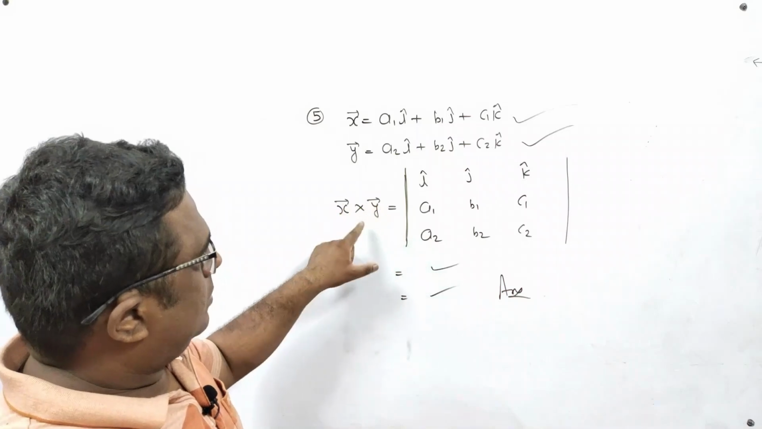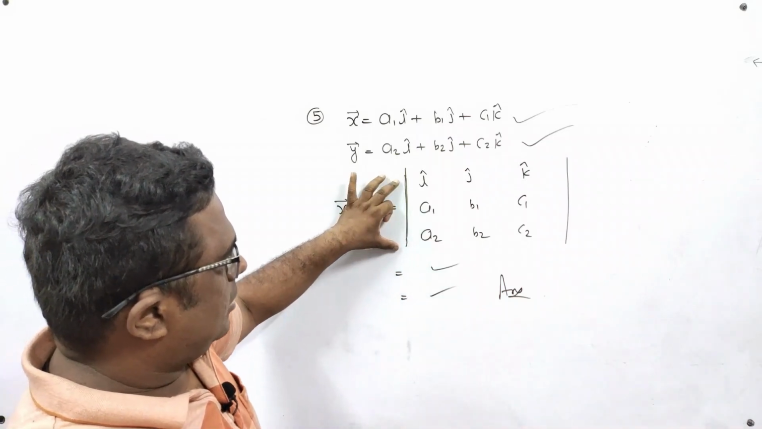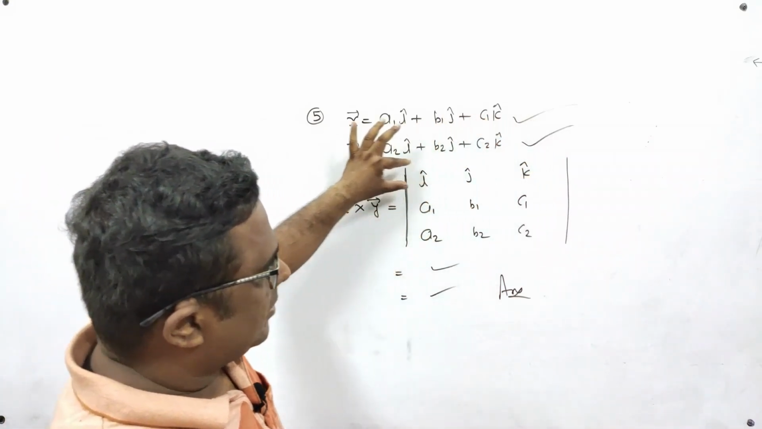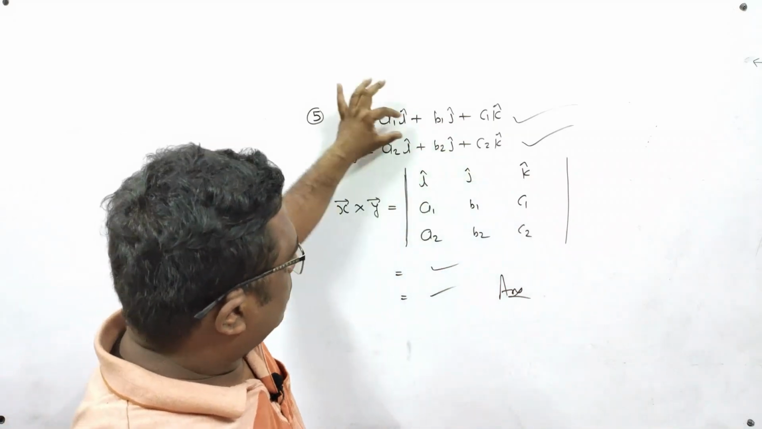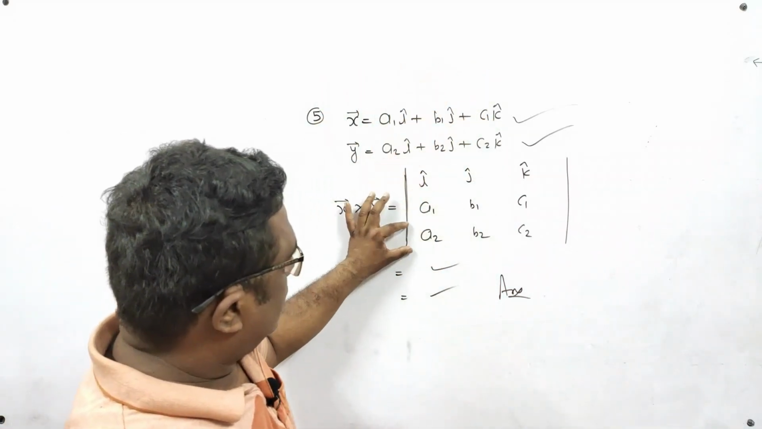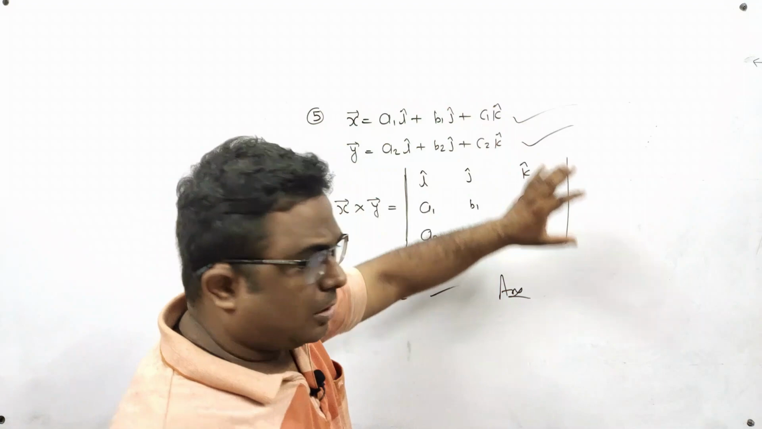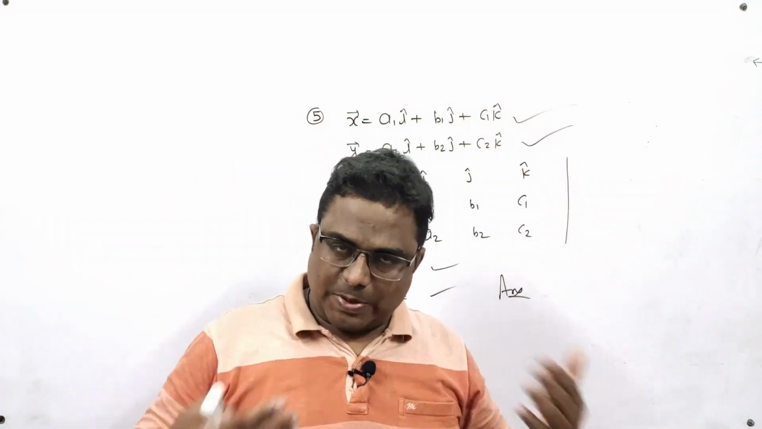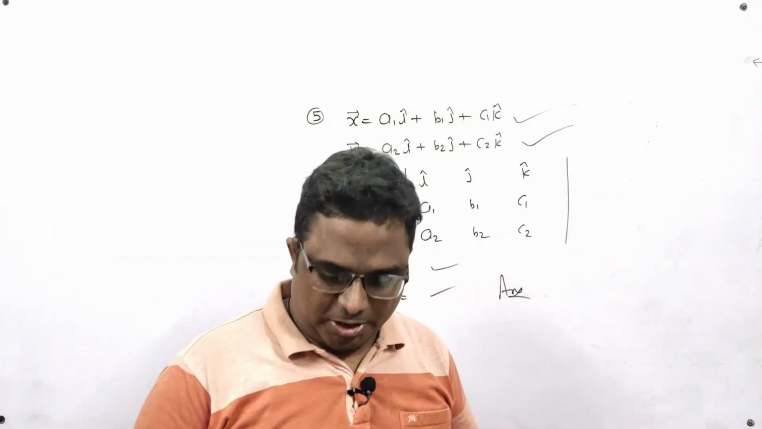Let me repeat it. x cross y equal to determinant. In the first row i cap, j cap, k cap. In the second row coefficients from here, and in the third row coefficients from here, and after that simply either expand it or use the properties of determinants.